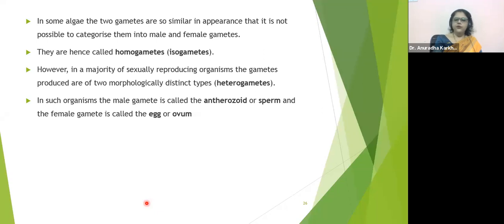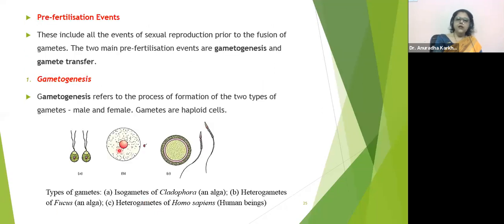Okay, so here you can see this is the large egg, and this is the small antherozoid. Here you can see this is the large ovum, and these are the motile sperms.